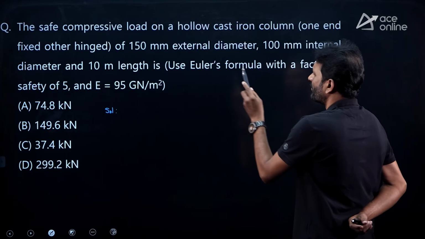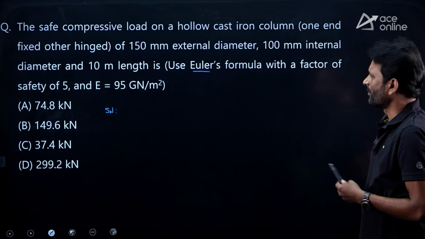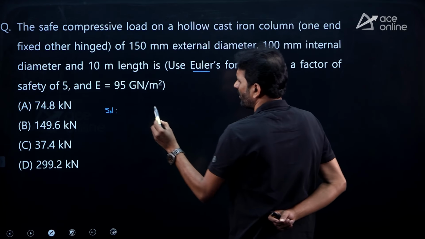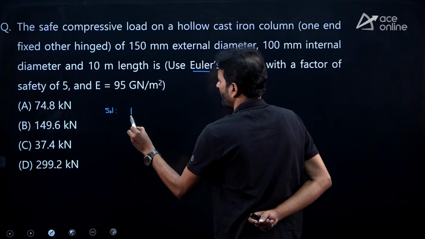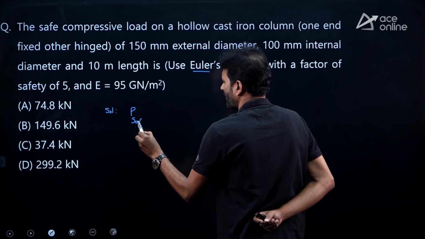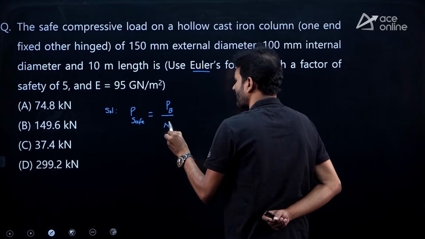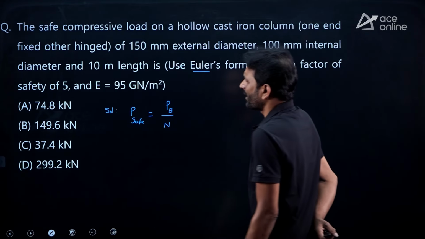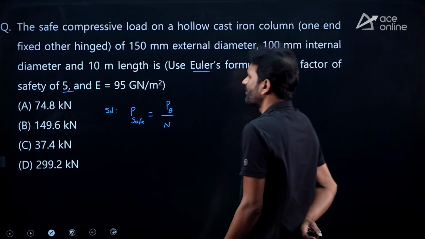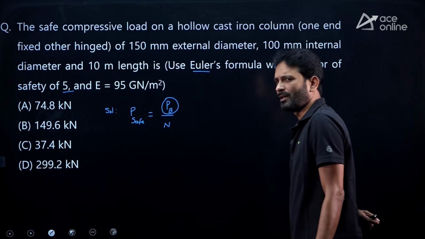So, to find out the failure load, which one we need to use here? Euler formula, that is clearly mentioned, Euler formula. So, Euler formula is used to find out the buckling load. So, safe load should be equal to buckling load or critical load divided by factor of safety. N is the factor of safety. Factor of safety, how much it is given? 5. So, my target is first finding this one, PB.